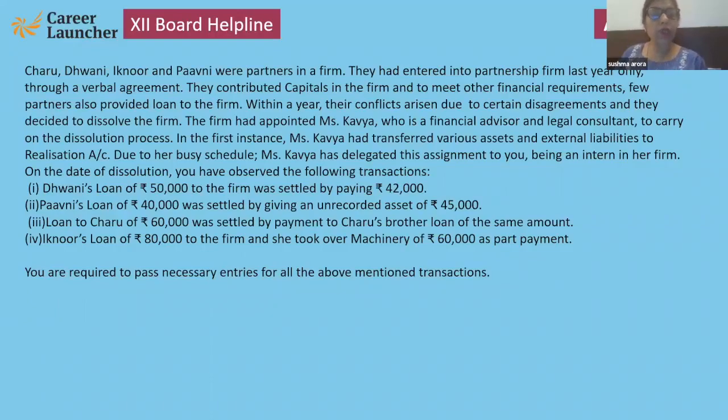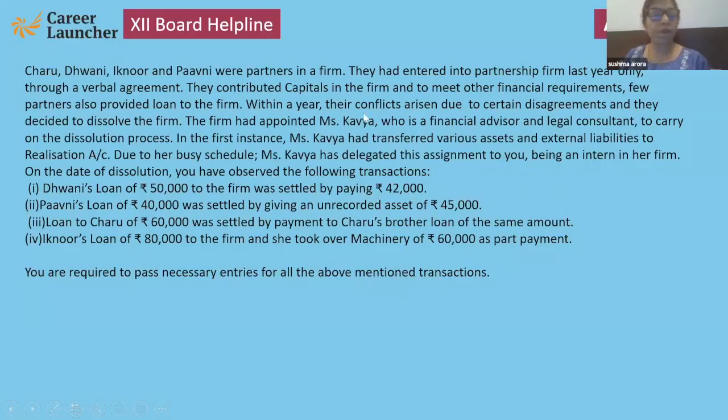Charu, Dhwani, Iknoor and Pavni are partners. They had entered into the firm through a verbal agreement. Their conflicts arise due to certain disagreement. They decided to dissolve the firm. So Ms. Kavya, who is a financial advisor, carries out this process. According to the process, all assets are to be transferred as well as liabilities.